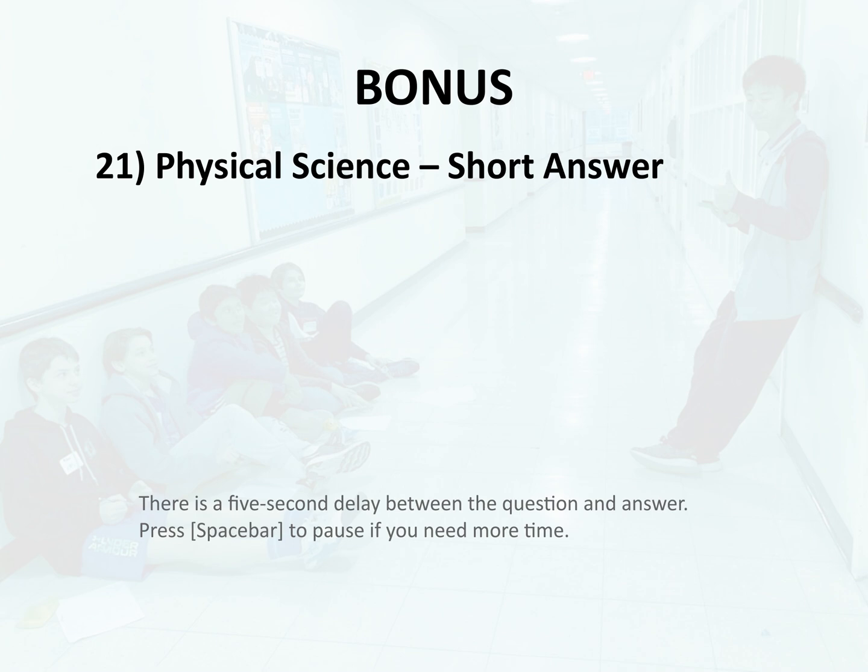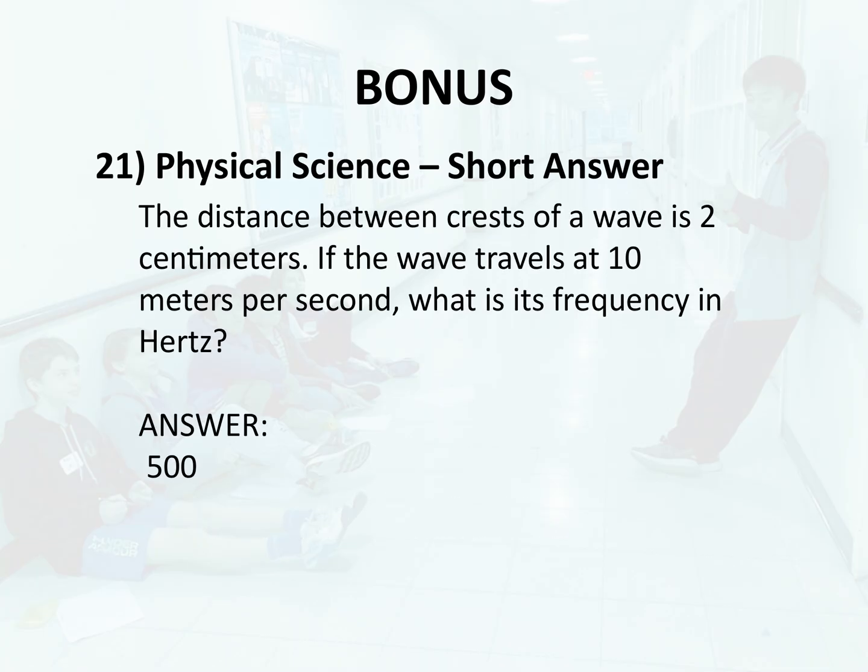Bonus 21. Physical science, short answer. The distance between crests of a wave is 2 centimeters. If the wave travels at 10 meters per second, what is its frequency in hertz? Answer, 500.